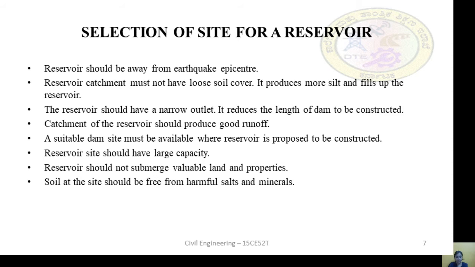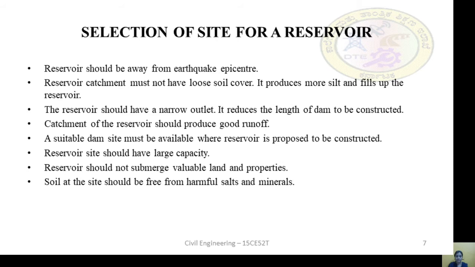Even if such water is consumed by the people, it will adversely affect their health. So that is the reason we will go for the site which is free from harmful salts and minerals.